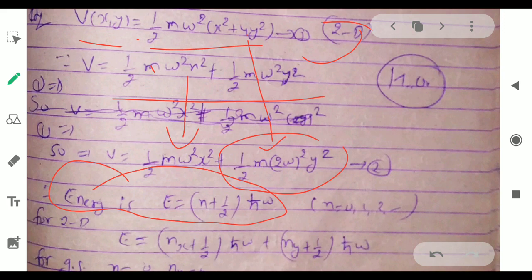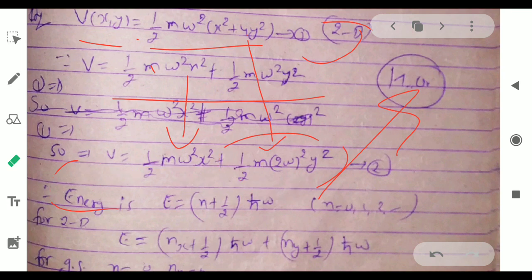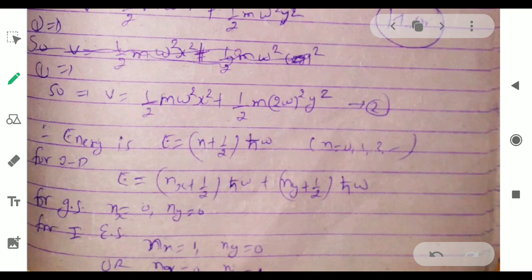This is the energy of the harmonic oscillator. You have to remember it. This is the energy of the harmonic oscillator, (n plus half) ħ omega, where n is equal to 0, 1, 2, 3. Here we are talking about a 2D system. For 2D, that will be (nx plus half), (ny plus half). Okay, now for the ground state energy, nx and ny will be 0. Okay, but for the first excited state, either this is 1 or 0, either this is 0 or 1.